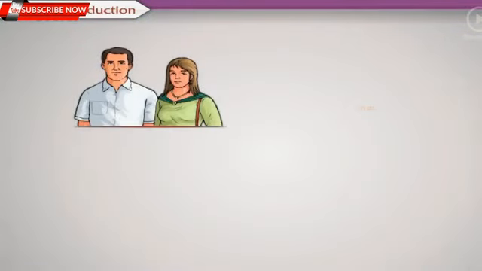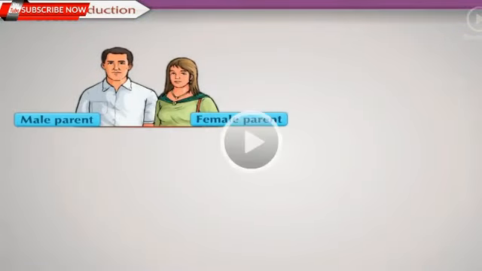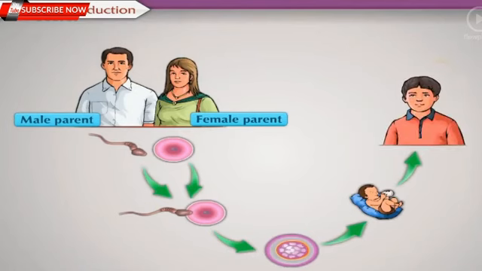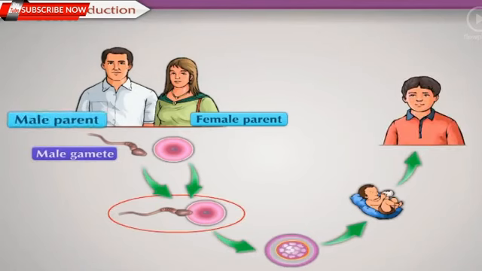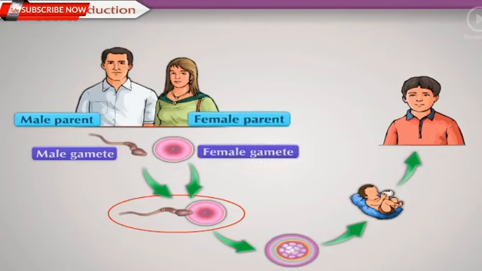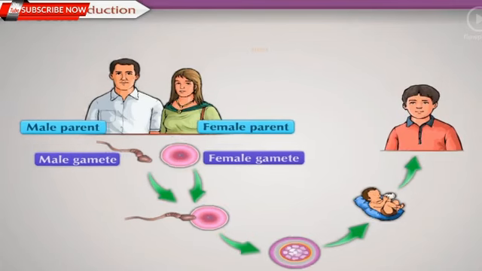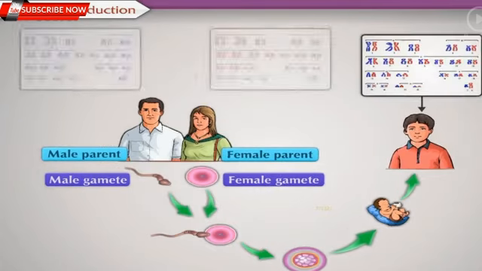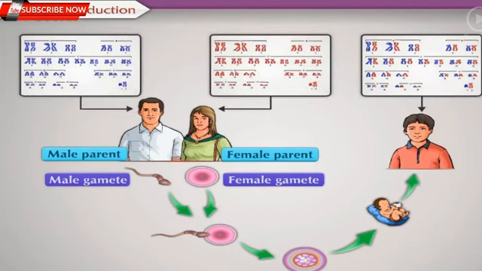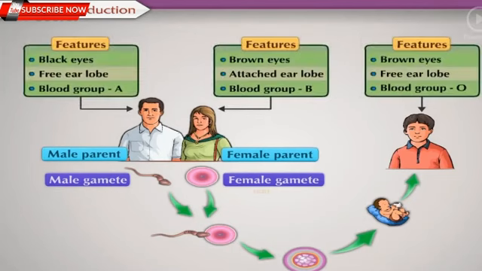Two parents, that is, a male parent and a female parent, are involved in this type of reproduction. Fusion of the male gamete of the male parent and the female gamete of the female parent occurs in this type of reproduction. Due to this, the new individual formed always has the recombined genes of both the parents. Hence, the new individual shows similarities with the parents for some characters and has some characters different from both parents.